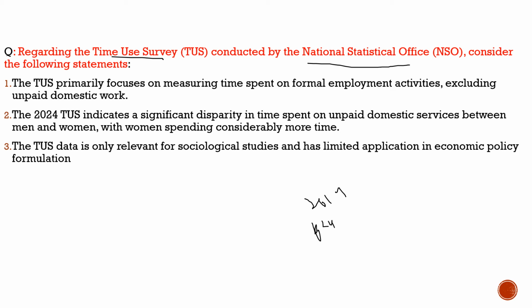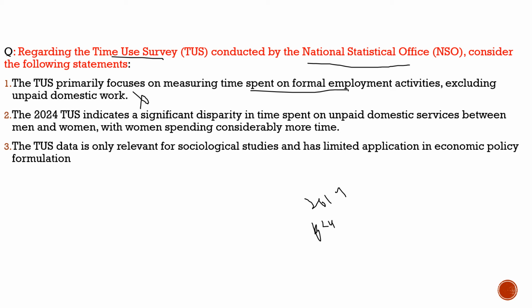So let's see what the question says. The question says, regarding the time use survey conducted by the National Statistics Office, consider the following statements. First statement: the time use survey primarily focuses on measuring time spent on formal employment activities, excluding unpaid domestic work. No, it includes unpaid domestic work. Basically, it is about unpaid domestic work, how much time people spend on this in a day. So the first statement is incorrect.